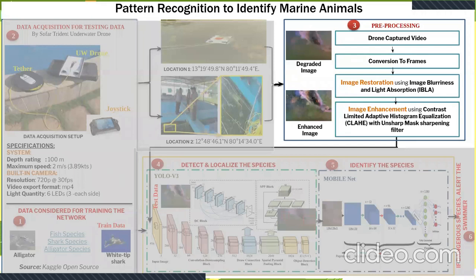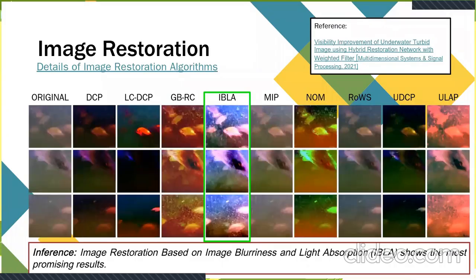Moving on to the next step, the data that we've acquired from the underwater images are prone to a lot of artifacts. And as we go deeper into the oceanic environment, there is low illumination, and there is a need for pre-processing algorithms to enhance image visibility for better recognition by the algorithm. And hence, this is an important step in our processing pipeline. In the current approach, we have applied image restoration and image enhancement, and we intend to apply motion deblurring and noise reduction techniques as well later on.